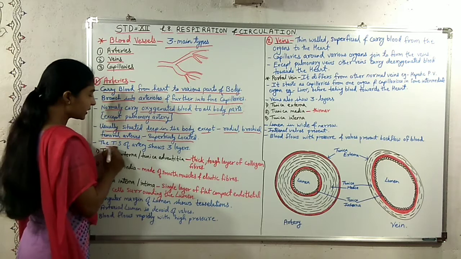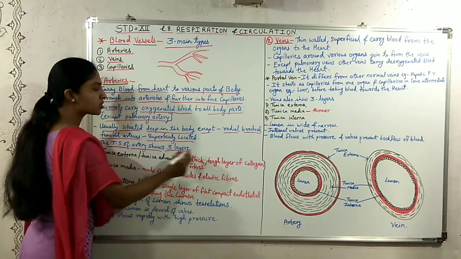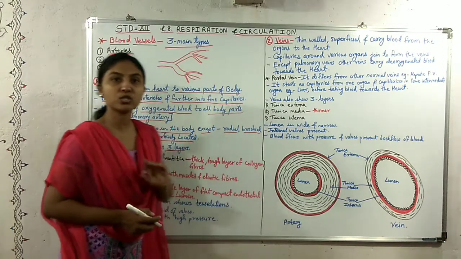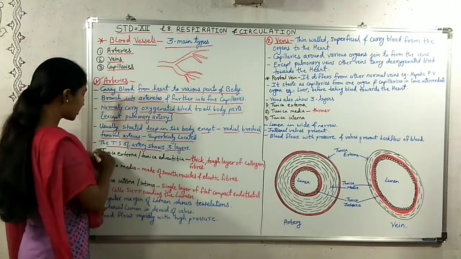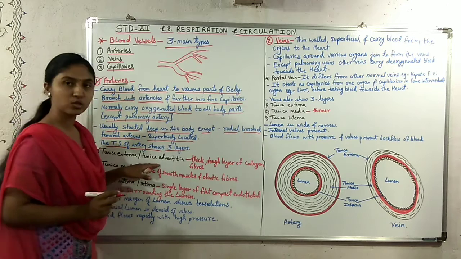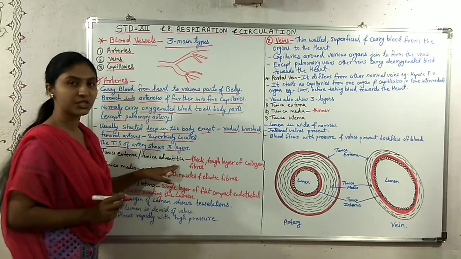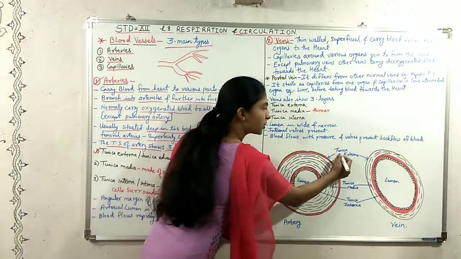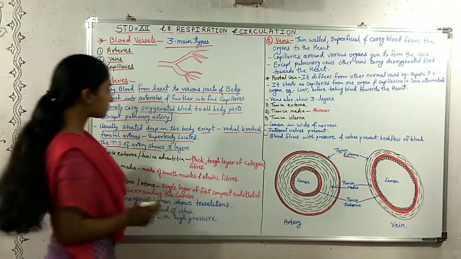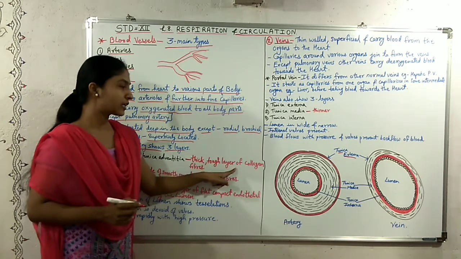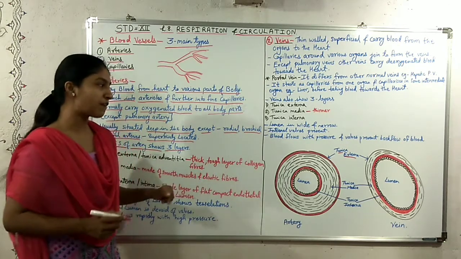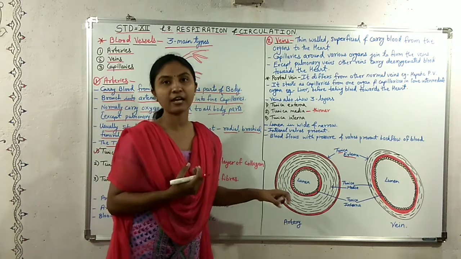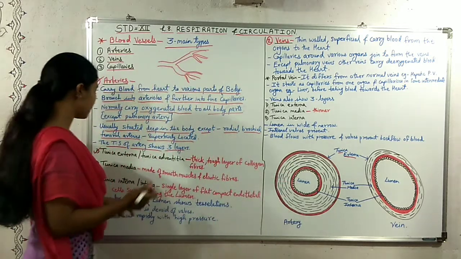Now the TS of the artery shows three layers. First is the tunica externa, also called tunica adventitia. This outside layer is called the tunica externa. It is a thick and tough layer of collagen fibers.